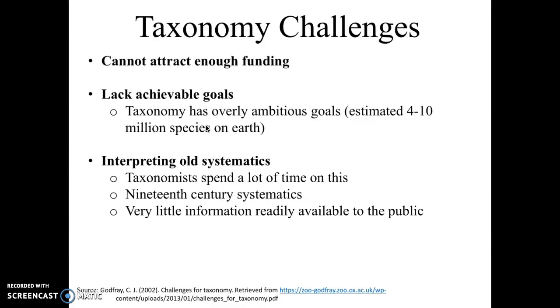From what I researched as well, taxonomists are very ambitious in their goals, and they set out to name all these species, and then they're not able to do so because it's so complex and takes so much work. And it has been estimated that there are 4 to 10 million species on Earth, and half of them haven't even been identified.